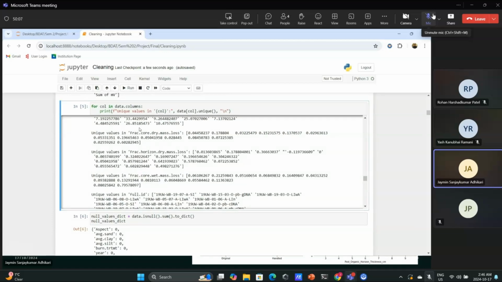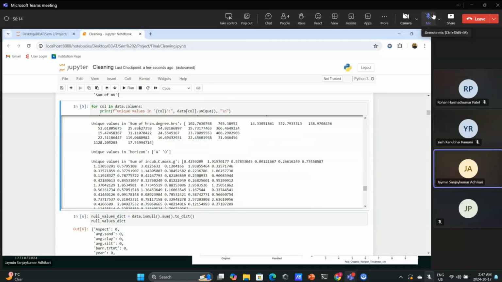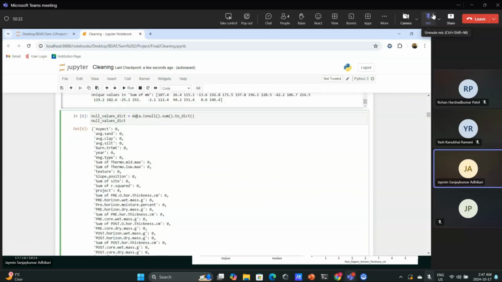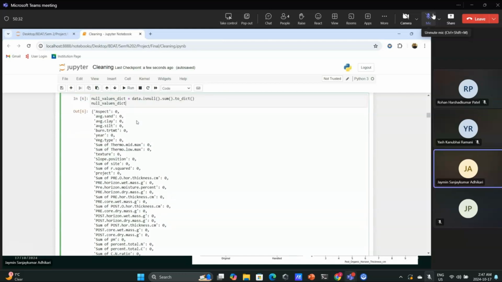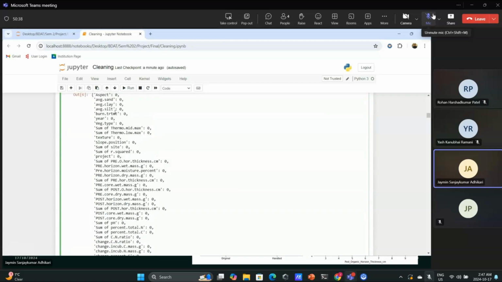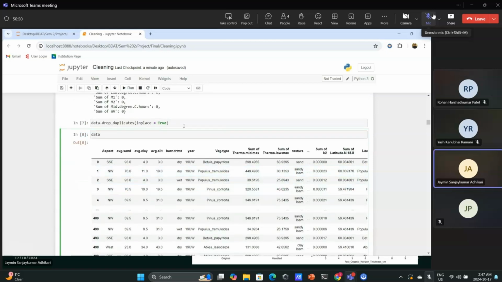Then I printed all the unique values from the data set, which can give us some knowledge about which columns we need for the particular analysis. Then I tried to print the null values from each and every column. Here we can see that there is no null value. Every column has 0 null values. Then we dropped the duplicates from our data set to avoid major false output.